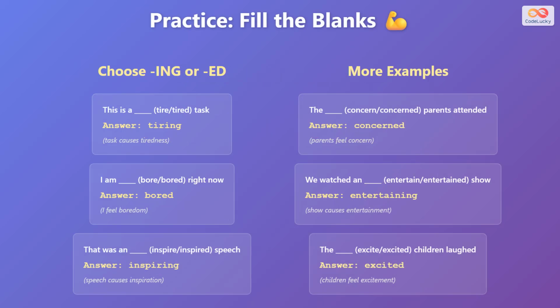Let us practice. This is a tiring task. The task causes tiredness. I am bored right now. You feel boredom. That was an inspiring speech. The speech gives inspiration. The concerned parents attended. Parents are feeling concern. We watched an entertaining show. The show gives entertainment. The excited children laughed. The children are feeling excitement. Try to connect ing with the thing that gives the feeling and ed with the person or animal who feels.